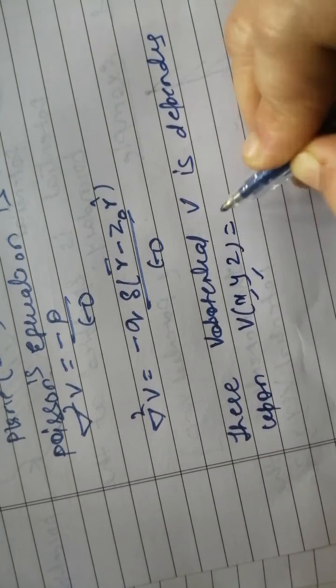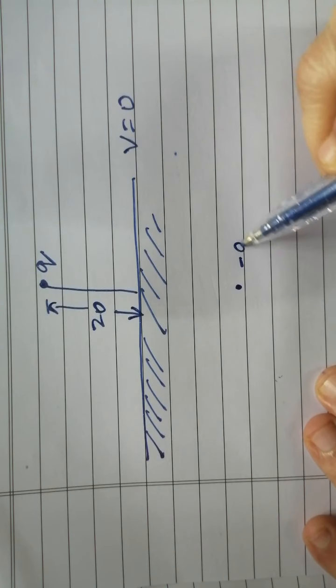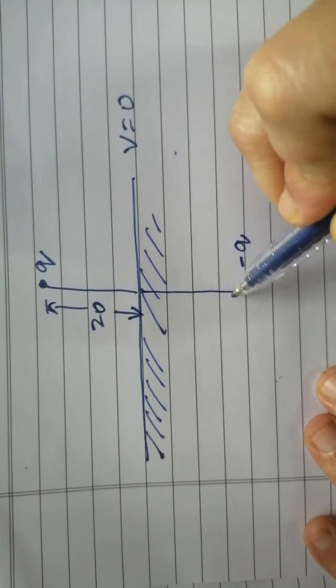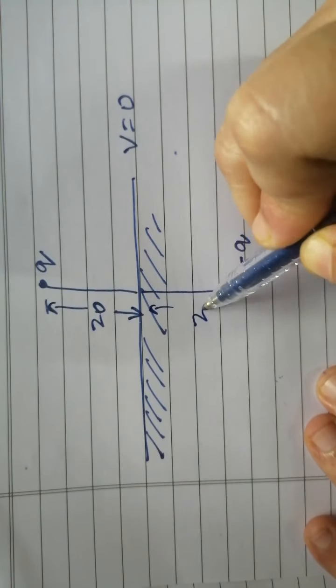Then again I'll draw one diagram here. So you have a boundary. This is your boundary surface. At this, the potential V is equal to 0. You have a charge Q at a distance of Z0 from this boundary, and the charge minus Q on the other side, at the distance Z0 on the opposite side of Q, that is, behind this boundary.